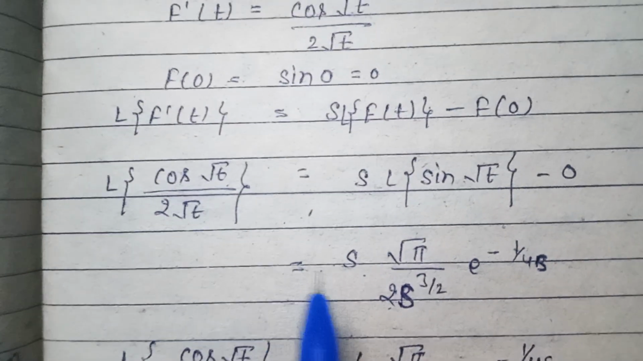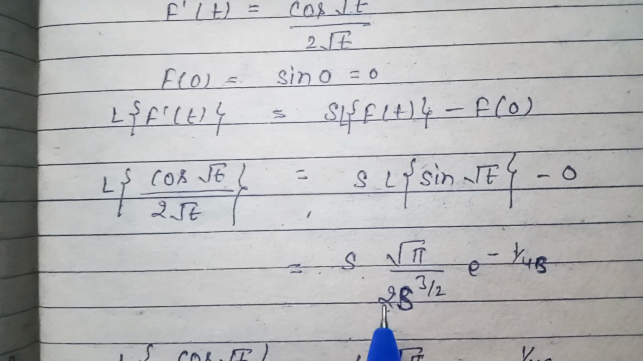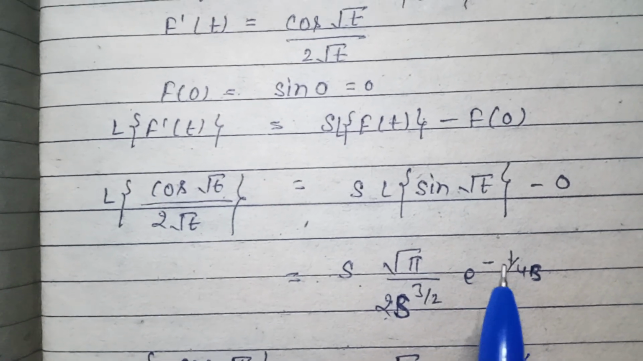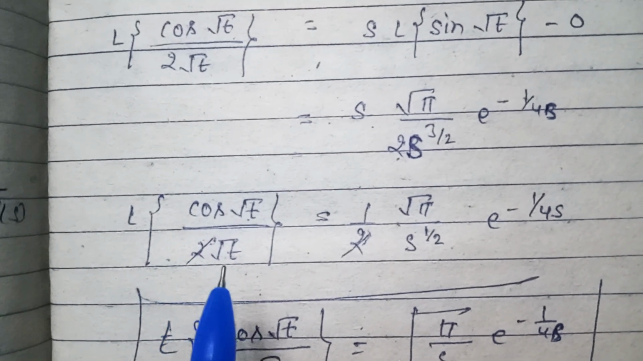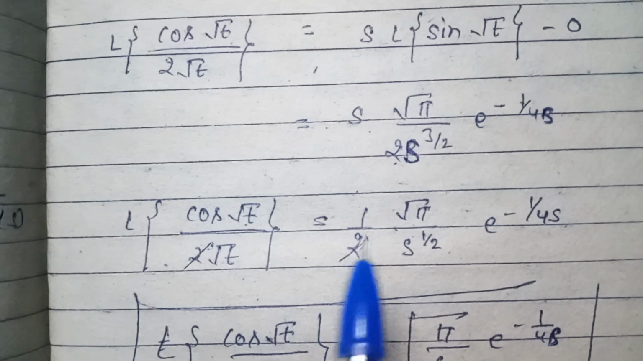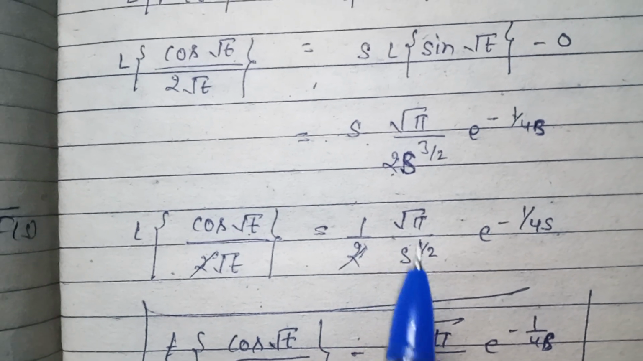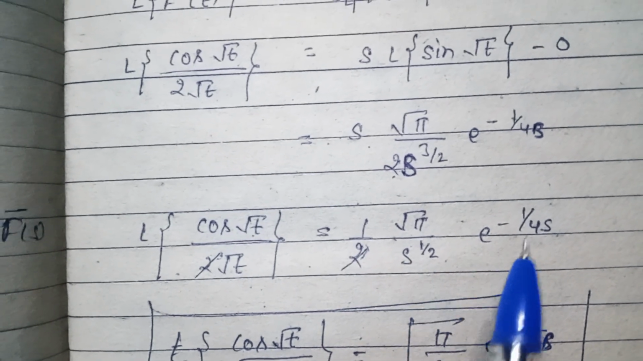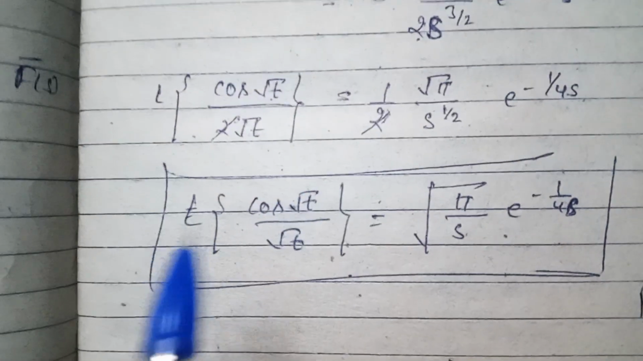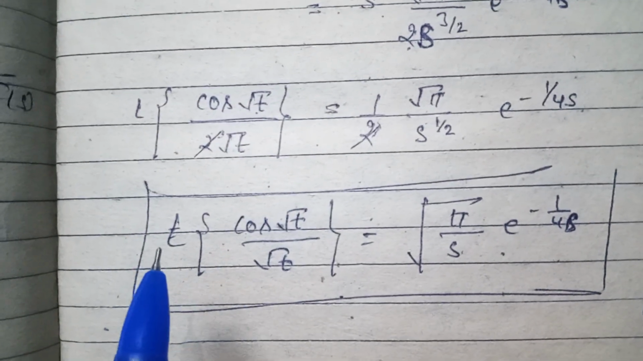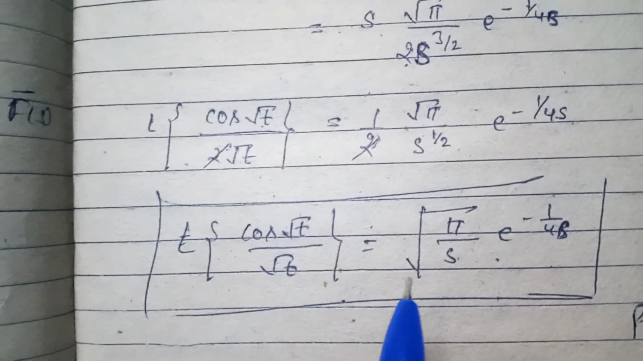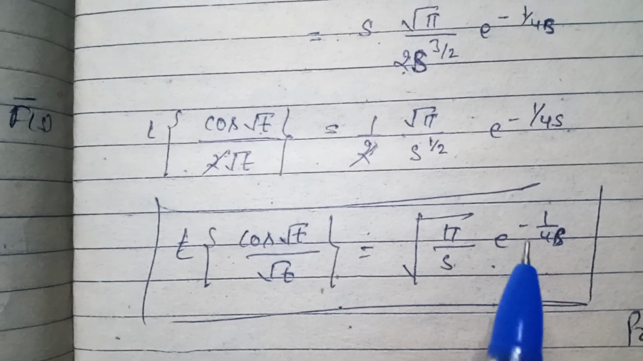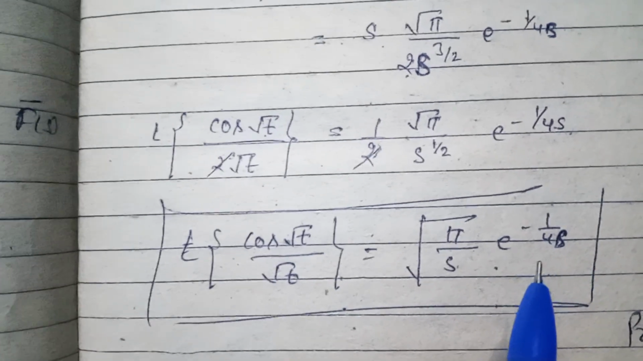Now this is equal to √π upon 2 s^(3/2) e^(-1/4s). So Laplace of cos√t upon 2√t is equal to 1/2 √π upon s^(1/2) e^(-1/4s). So Laplace of cos√t upon √t is equal to √(π/s) e^(-1/4s).